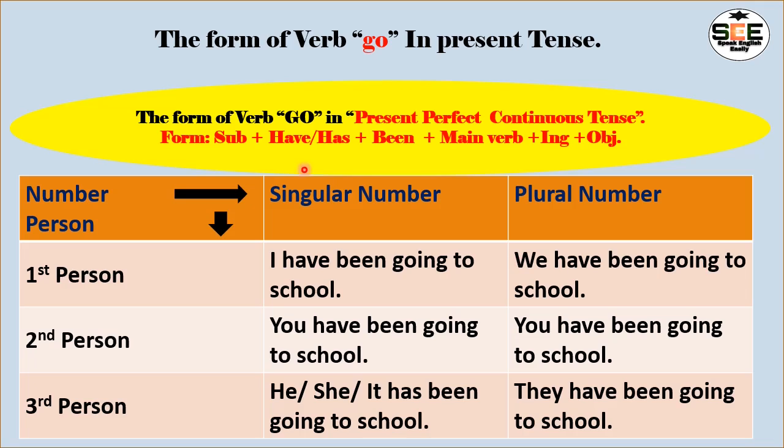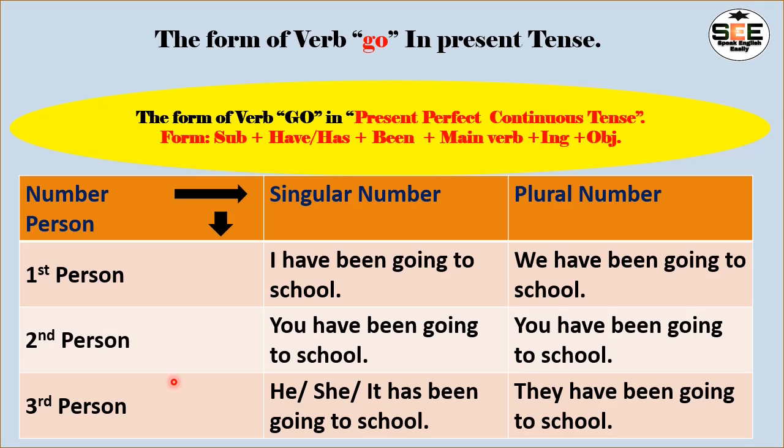Here we is the subject, have is the helping verb, been is the be verb's third form, the past participle form, and go is the main verb plus ing, here adding ing, and school is the object. So we have been going to school. This is the first person.